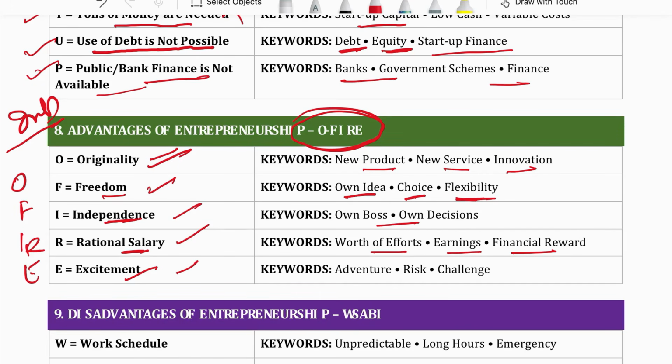E for excitement. Entrepreneur is always excited. So remember the term OFIRE. OFIRE: originality, freedom, independence, rational salary, excitement.